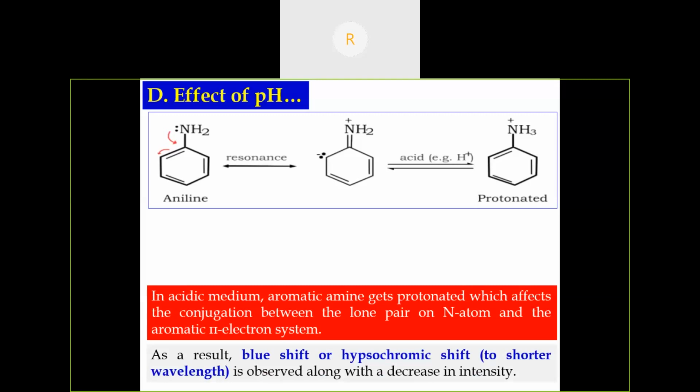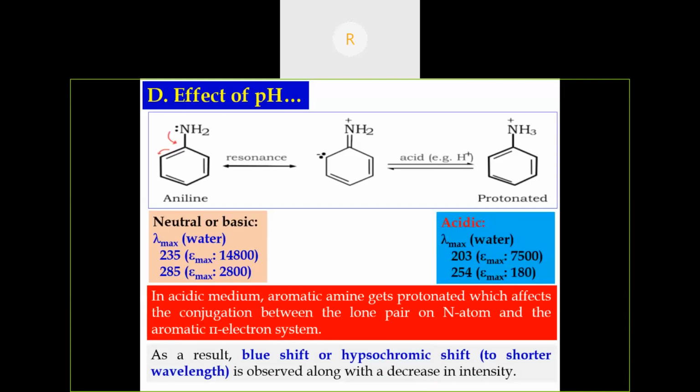So as a result, what happens? There is a blue shift. So for aniline, the lambda max value is 235 nanometer and 285 nanometer. In anilinium ion, there is a blue shift. The lambda max value is decreased to 203 and 254 nanometer. So this is the effect of pH.